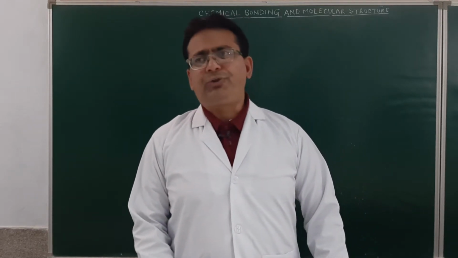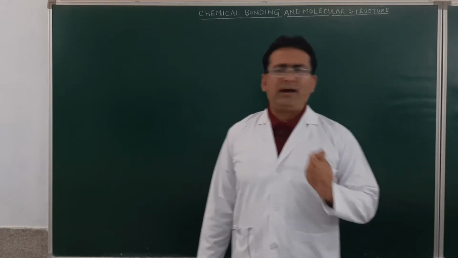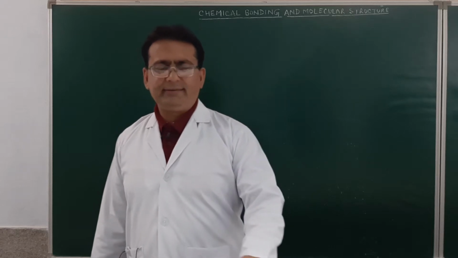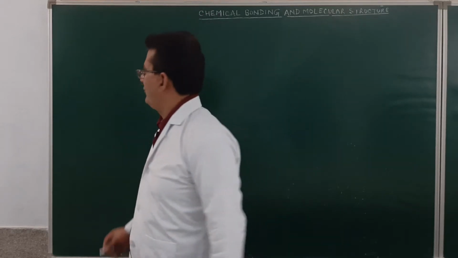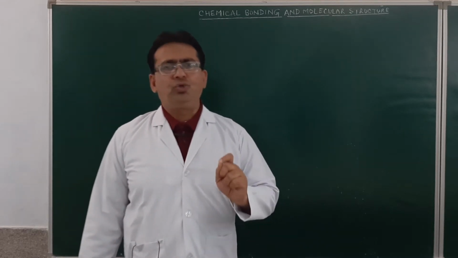Now, the very first question before we start discussing the chapter of chemical bonding and the molecular structure is, why do atoms combine with each other? We have already discussed something about the atom. So, the question is, why do atoms combine?